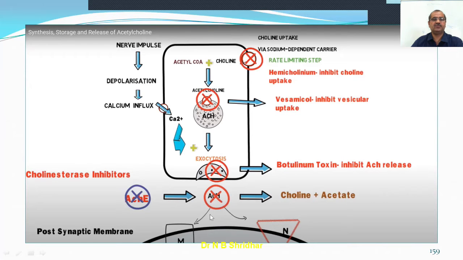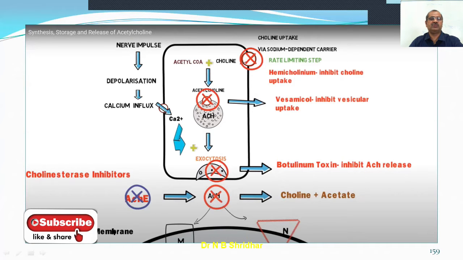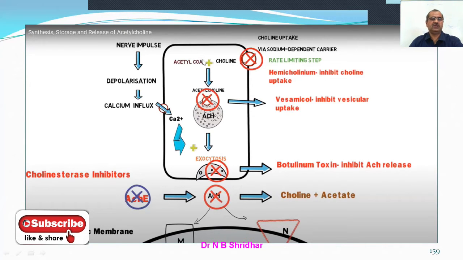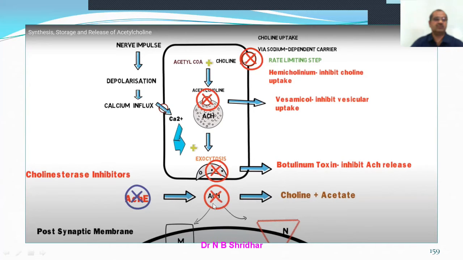After release, the acetylcholine is going to act on both types of receptors, the muscarinic receptors and the nicotinic receptors. That's a very well understood phenomenon. So here what we have discussed is synthesis of acetylcholine, then the release of the acetylcholine, then action on the postsynaptic cleft and the destruction of the acetylcholine in the cholinergic neurotransmission.